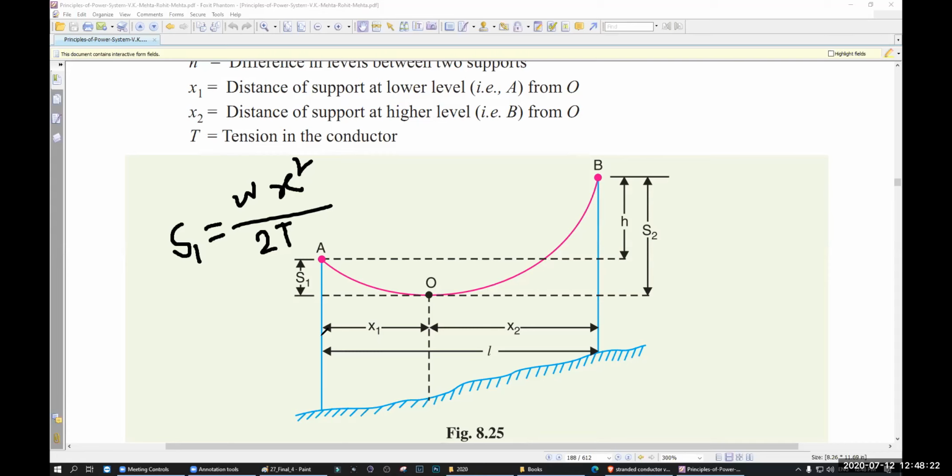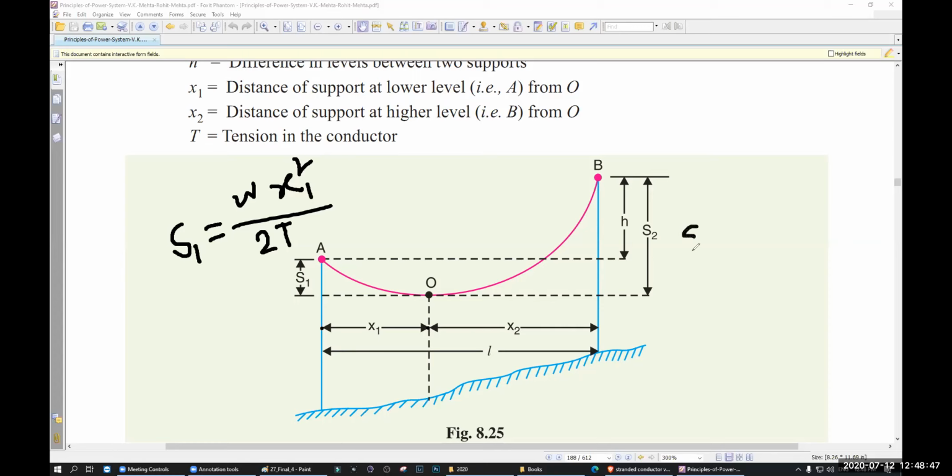X is the distance between the tower and the lowest point, the sag point. Remember, right now the sag point will not be at the middle because the tower is not level. That's why sag will occur somewhere else. So that's why x1 is given. X1 is the distance between the tower and the sag point.